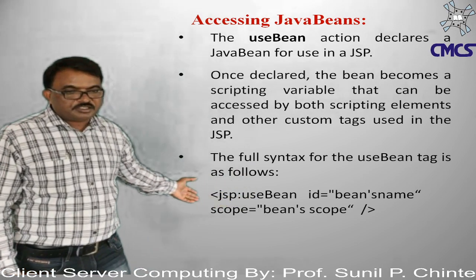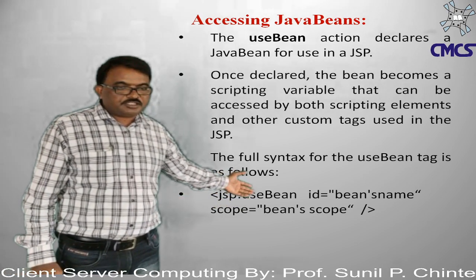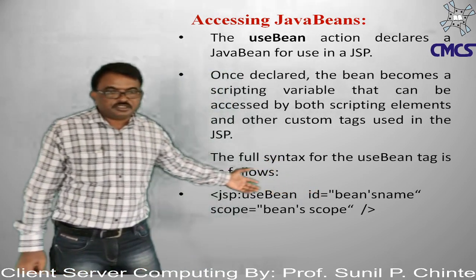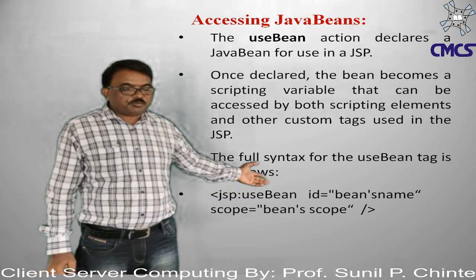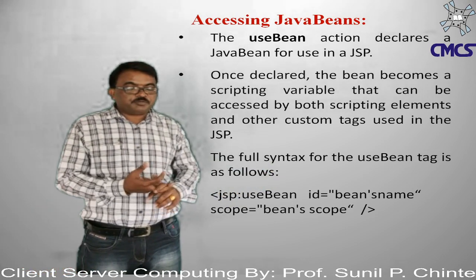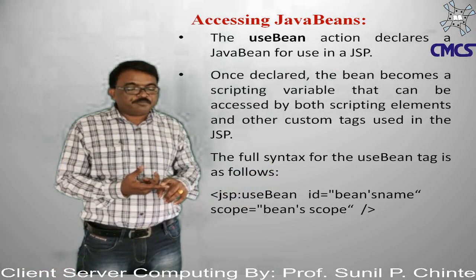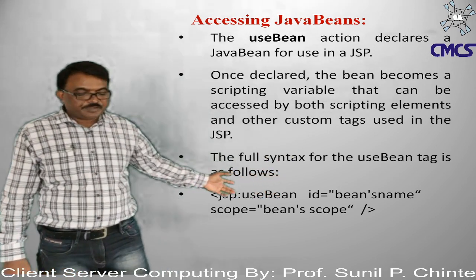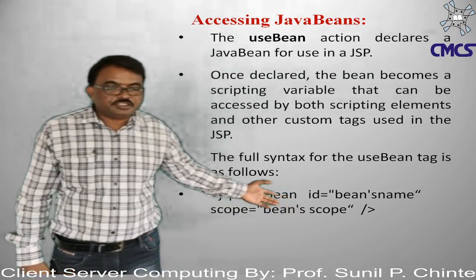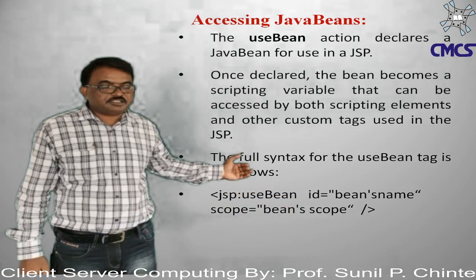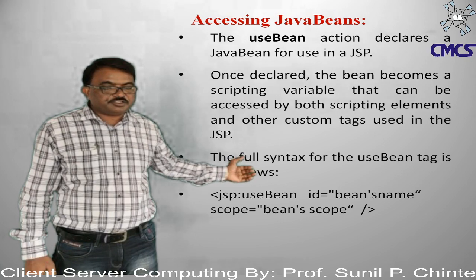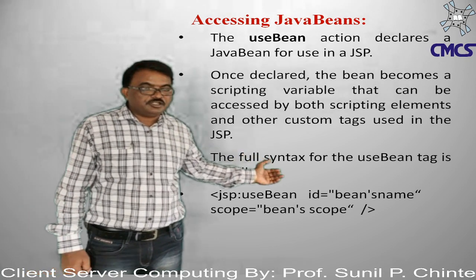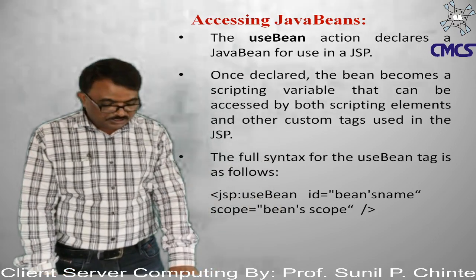Here the JSP action, that is useBean, then the id, that is the unique name, then the scope, which can be request scope, page scope. So these are the scopes you can specify. This is the syntax for how you can access Java beans, by using the useBean action.